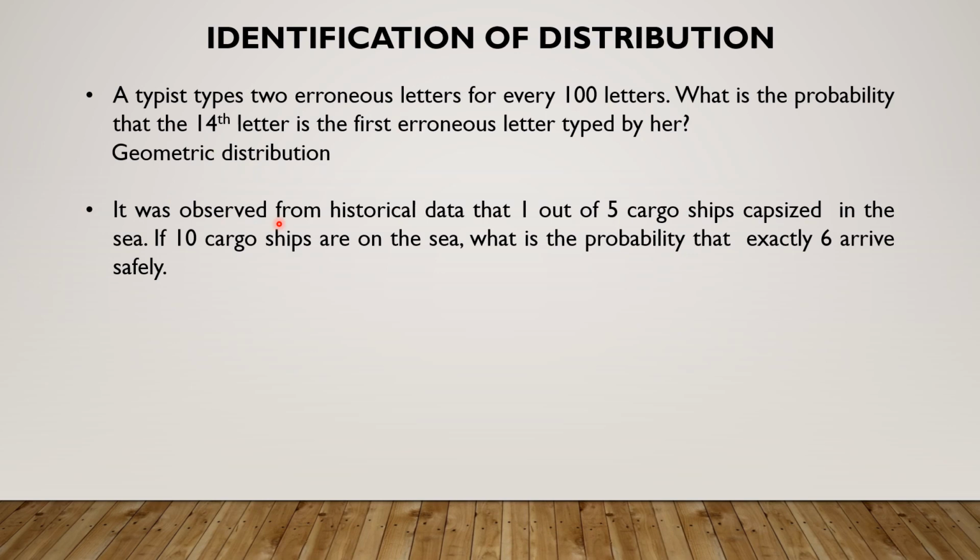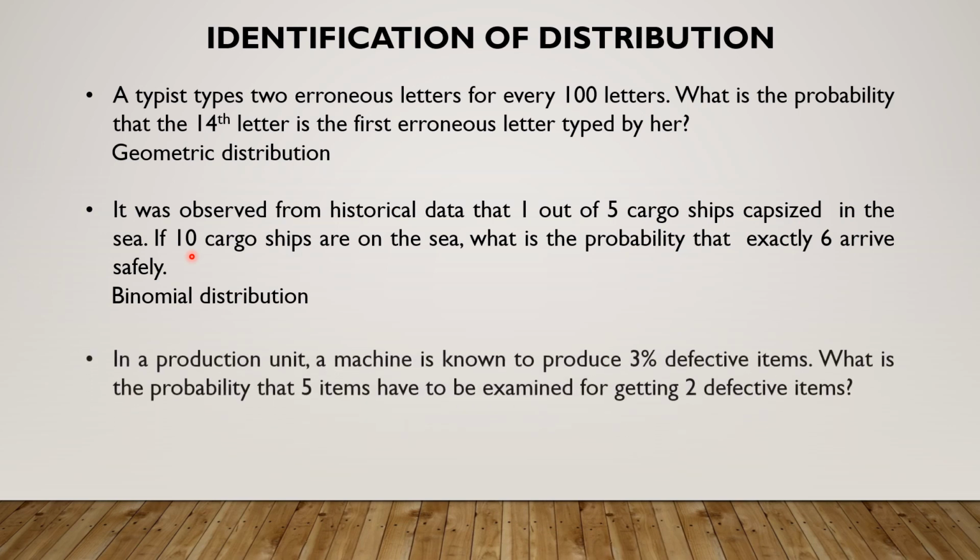It was observed from historical data that 1 out of 5 cargo ships capsized in the sea. If 10 cargo ships are on the sea, what is the probability that exactly 6 arrive safely? We are looking for exactly 6 safe arrivals out of 10. That is specific number of successes in specific number of Bernoulli trials. Therefore, it is binomial distribution.